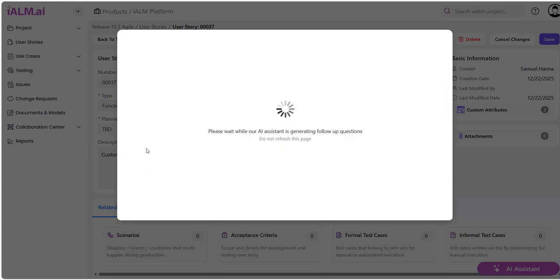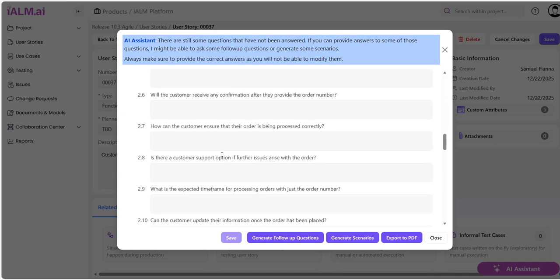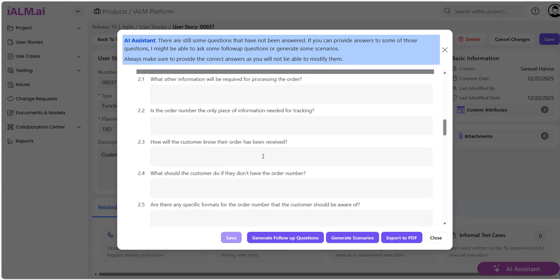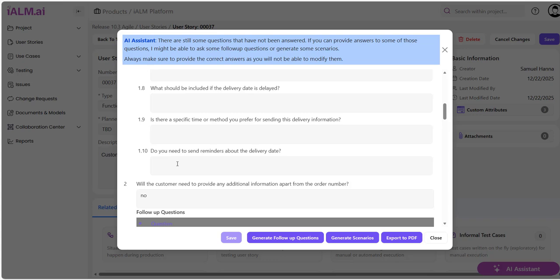Again, this is simulating what should happen between a developer or a QA person and a product owner. When the product owner answers a question, you might have some follow-up questions. Now, based on my answer to the first question, it gave me a total of 10 more questions. Also, based on my very simple answer to the second question, it gave me a total of 16 questions, just because my answer was no.